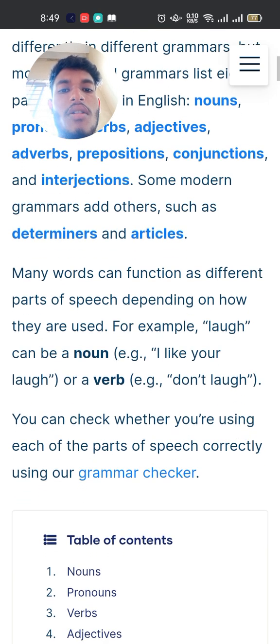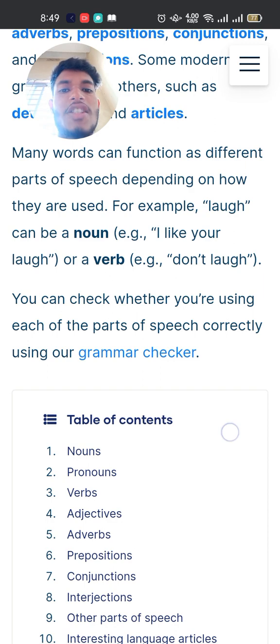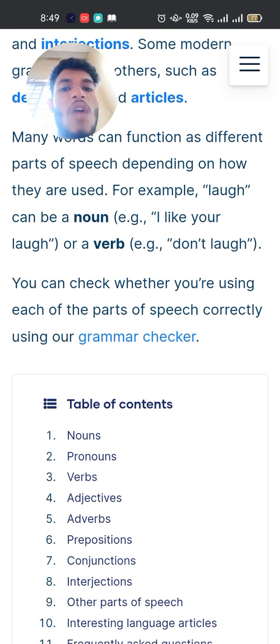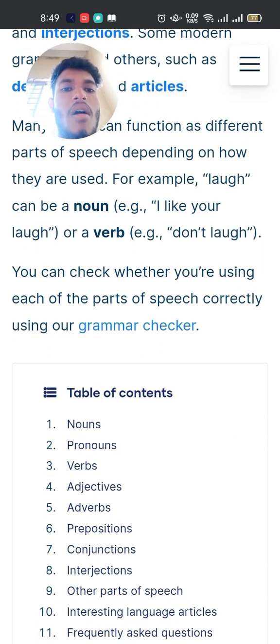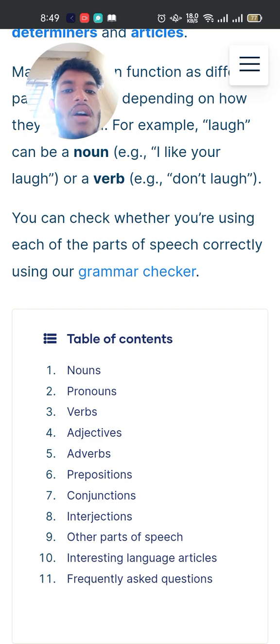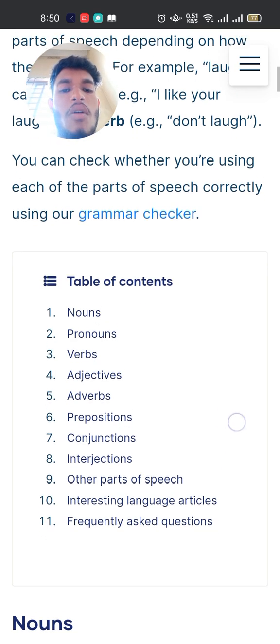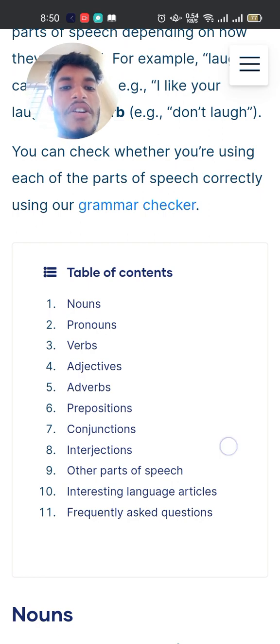Some modern grammars add others, such as determiners and articles. Many words can function as different parts of speech depending on how they are used. For example, laugh can be a noun: I like your laugh, or a verb: don't laugh. You can check whether you are using each of the parts of speech correctly using a grammar checker.